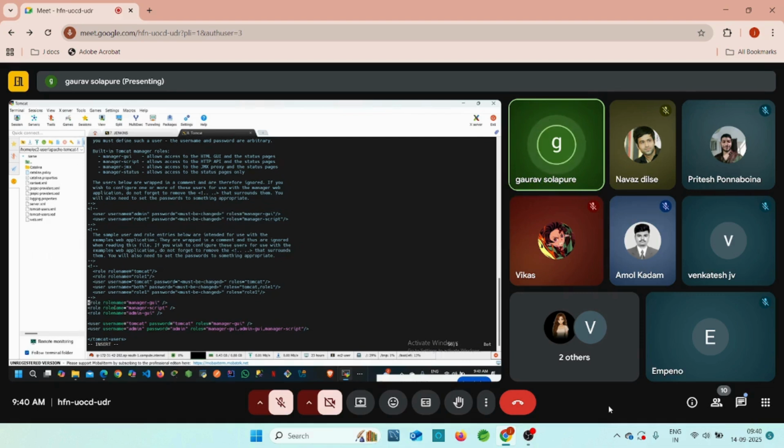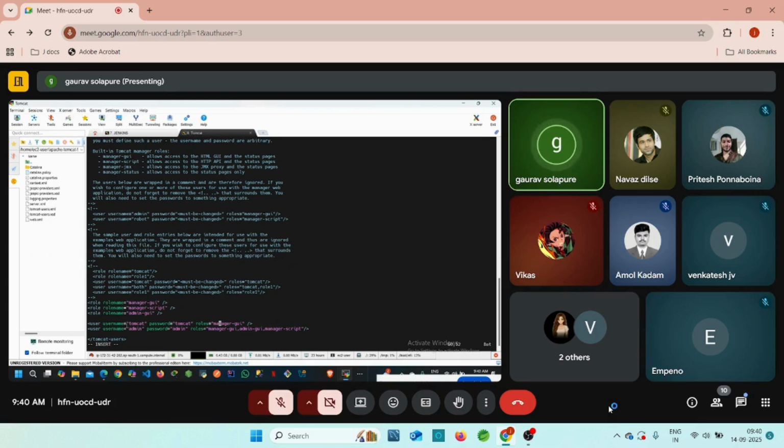So the first role name is manager-gui. Again, the second role name is manager-script. The third role is admin-gui. Those roles I want to access from the Tomcat server. For that we require some credentials. The first credentials: username is tomcat, and tomcat is the password, right? And for this username, you can access only the manager GUI.